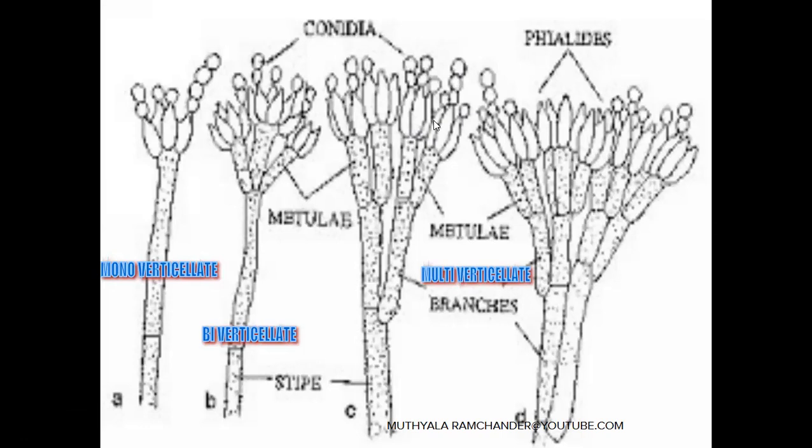They are moved by wind and land on a moist surface. They develop into a new mycelium of penicillium. This is the asexual reproduction of penicillium. Monoverticillate, biverticillate, multiverticillate: paintbrush-like structures are developed during the asexual reproduction.